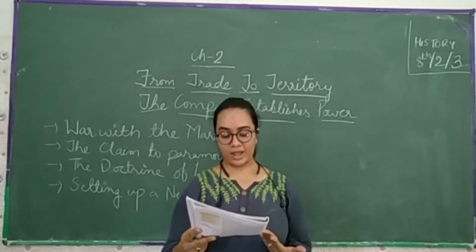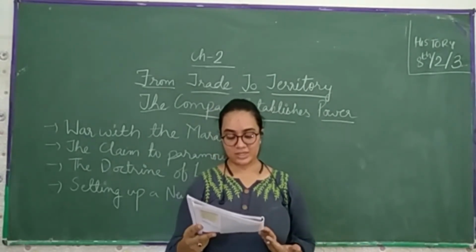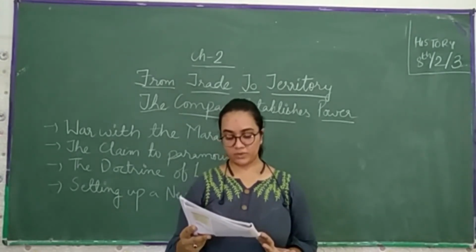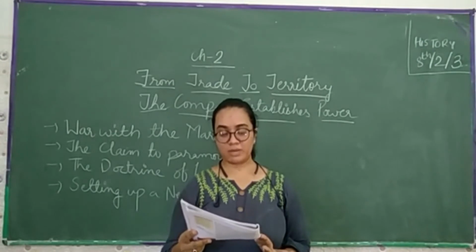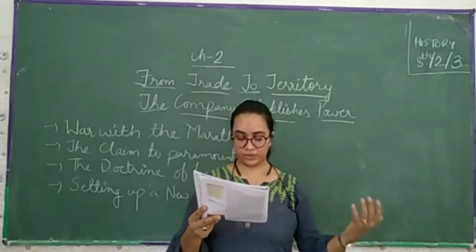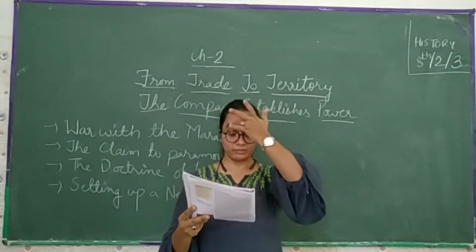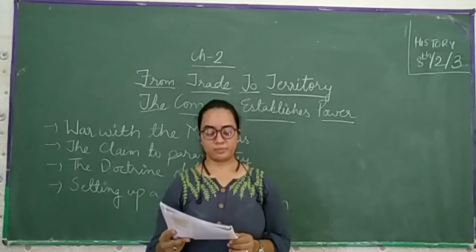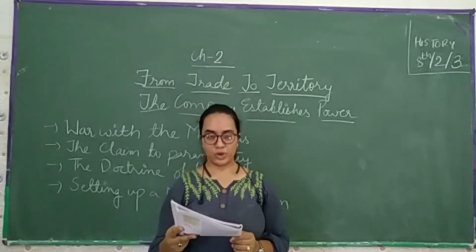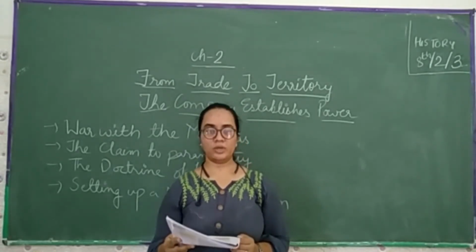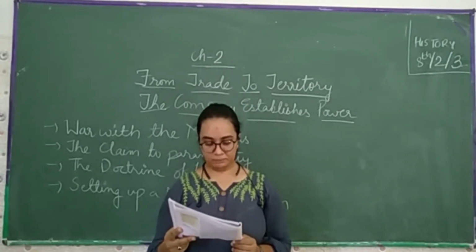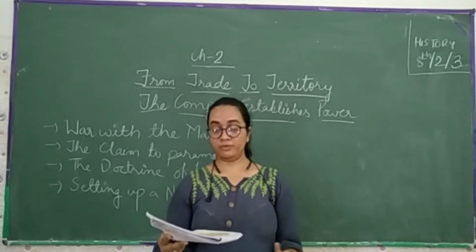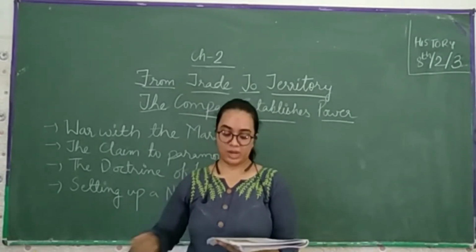This time the British had an argument. They said that they were obliged by duty to take over Awadh in order to free the people from the misgovernment of the Nawab. The people of Awadh, enraged by the humiliating way in which the Nawab was deposed, joined the great revolt that broke out in 1857. Many people and many Nawabs joined in Awadh in the revolt of 1857, which we are going to learn in the further chapters.